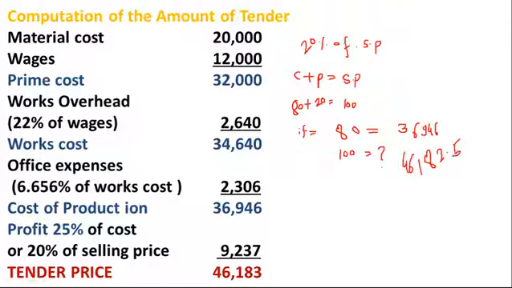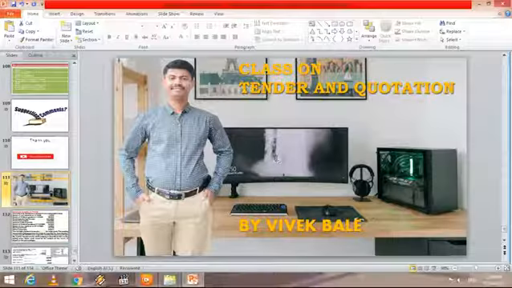46,182.5 means nothing but 46,183. It means our tender price will be 46,183, and therefore the tender price minus the cost of production gives the profit, which will be 9,237. So if you have any doubt or query regarding this question, you can ask me about the question. Thank you.